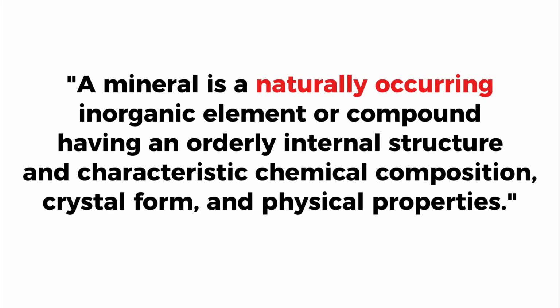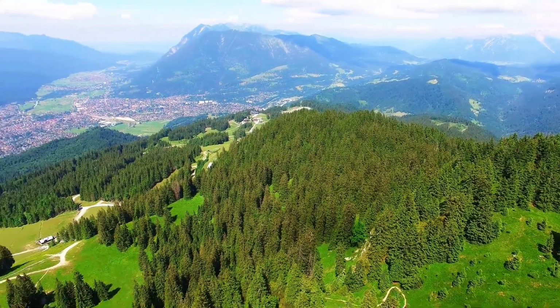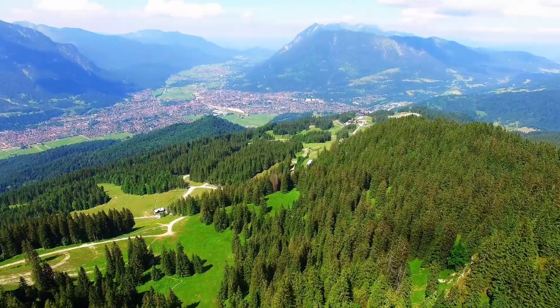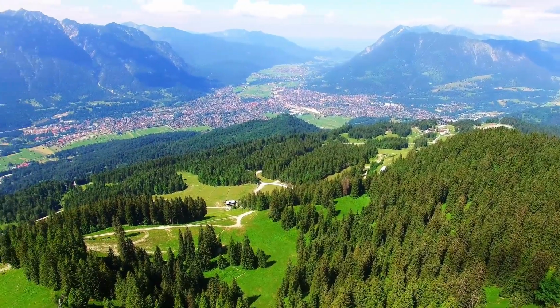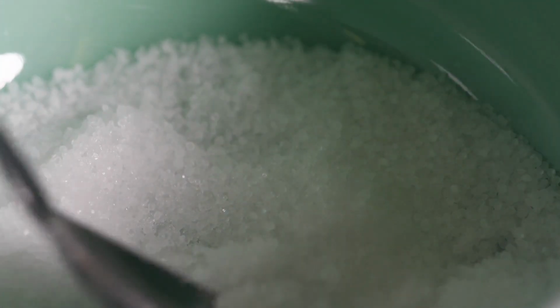Naturally occurring means it forms in nature, not made by humans. So synthetic diamonds or diamonds made in a lab don't count, but mined diamonds would. Inorganic means it's not made by living things. For example, sugar is organic, so it's not a mineral.